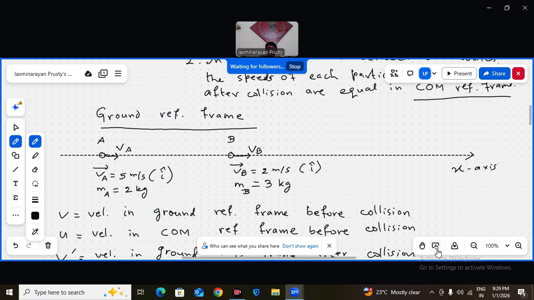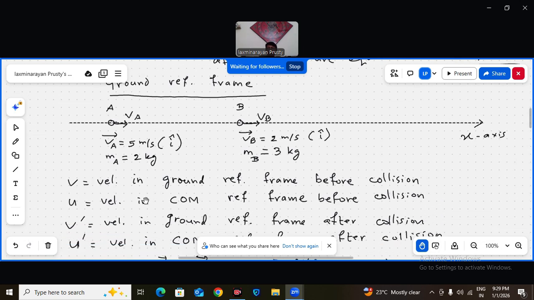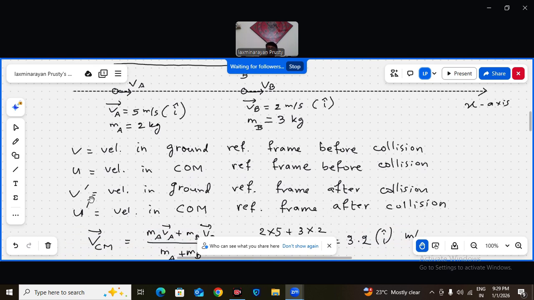Let me show the symbols used here. V is the velocity in the ground frame before collision. U is the velocity in the center of mass reference frame before collision. V dash is the velocity in the ground frame after collision. After collision, I am using the dash, so better I use the vector symbol.